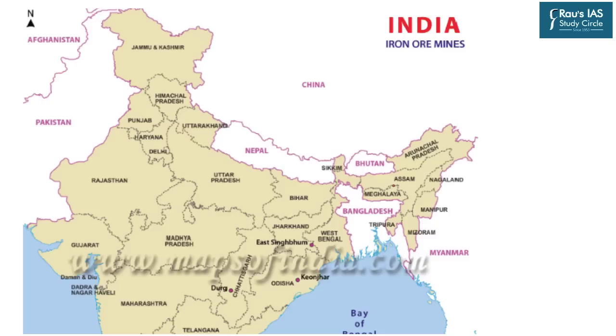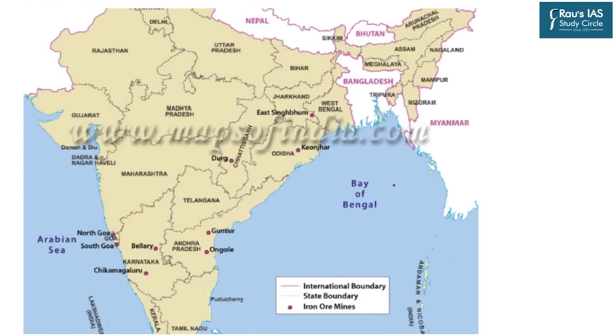So as you can see here in this India's map, there are certain districts or certain regions which are predominantly associated with the iron ore mining. These names must be remembered because these names can be asked as it is in your prelims paper. Moreover, if it comes to the mains examination, you can have a reasoned account of the spatial distribution of the iron ore mining in India, and in association with it, you can also discuss the locational factors which affect the distribution of iron and steel industry in India.